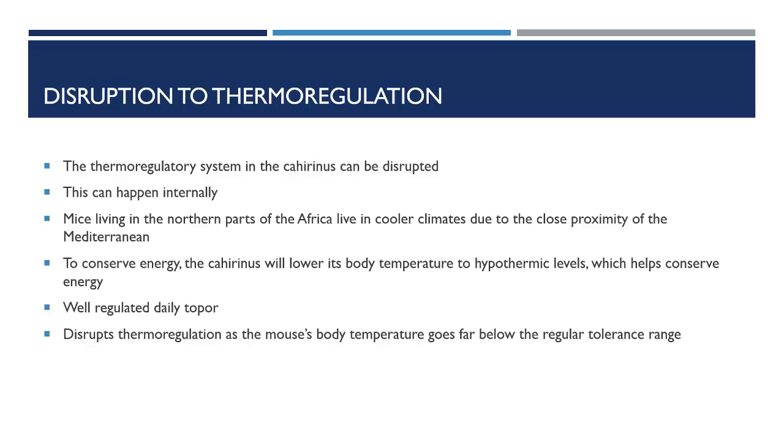Only mice that live in those moderate conditions can do this, otherwise the high external temperatures would shock the mouse. This is a well-regulated daily torpor, or state of hibernation. This is a disruption to thermoregulation, as the cahirinus's body temperature stays far below the tolerance range, yet the negative feedback loops will not act to restore the cahirinus's body temperature.